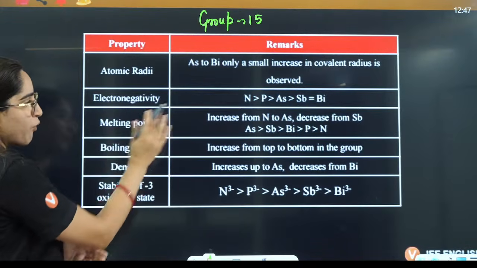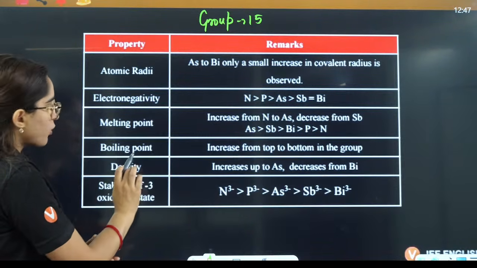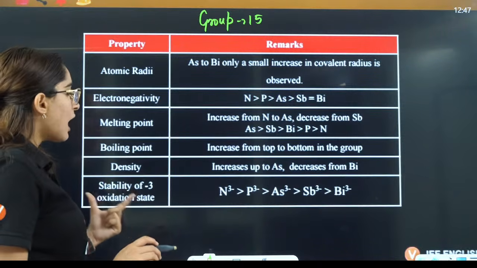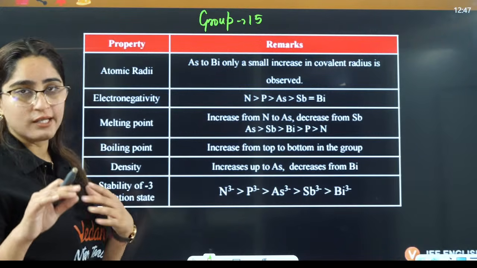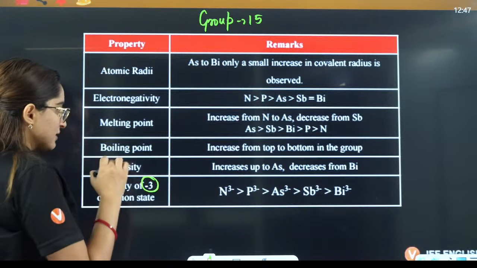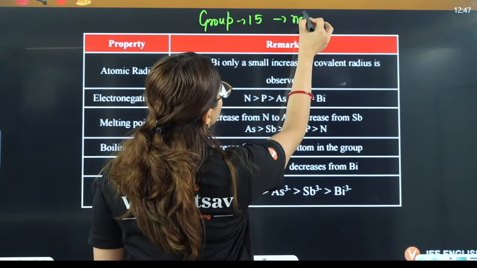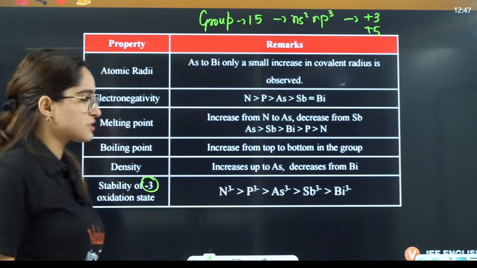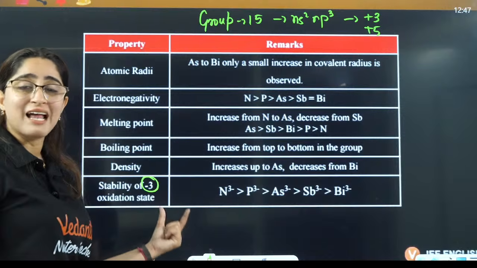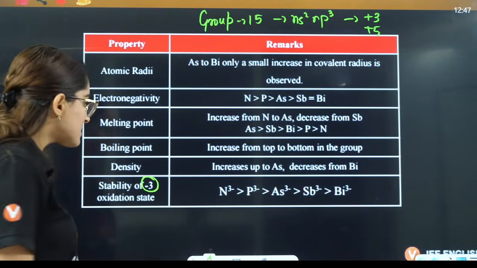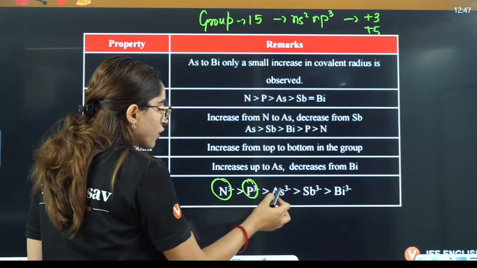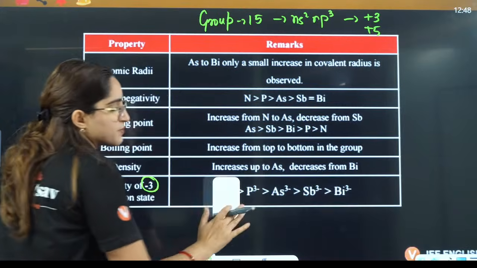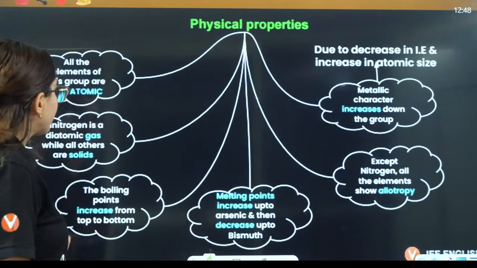Then you have melting point. This is the order. Boiling point increases from top to bottom, and density increases up to arsenic, decreases up to bismuth. Now in this case, there is one more oxidation state that is quite famous, that is -3. Otherwise, it should be ns2 np3, plus 3 and plus 5 should be the oxidation state. But there is one more oxidation state that is due to the electronegativity of these elements, and that is -3, in nitrogen, phosphorus, arsenic, then you have antimony, and then you have bismuth. Okay, that is how it will be. Down the group it is going to decrease.